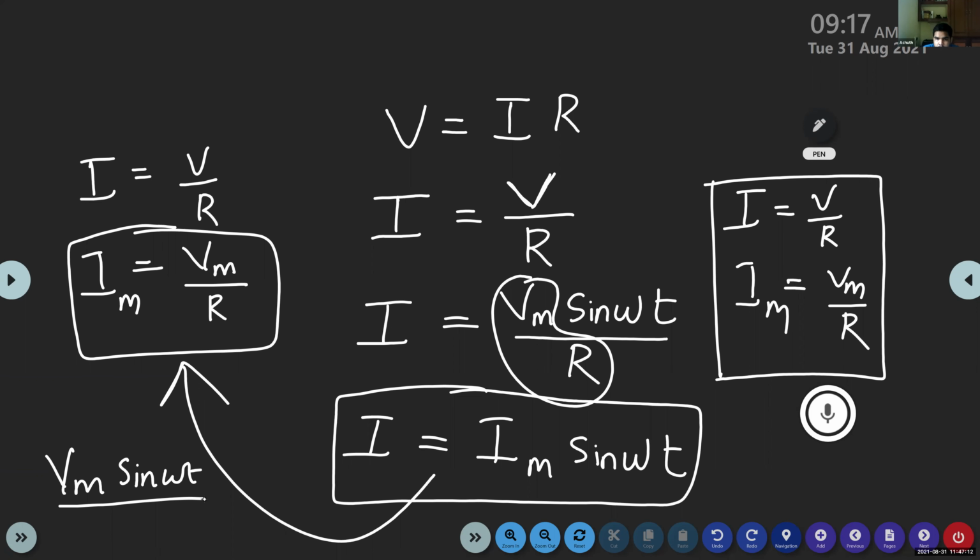Ma'am, can you say again? In resistive AC circuits, both the current and the voltage are in the same phase. They are along the same direction, varying together. It will be more clear when we discuss the graphical representation of this resistive AC circuit. So you just write a point: in a resistive AC circuit, the current and the voltage are in the same phase.